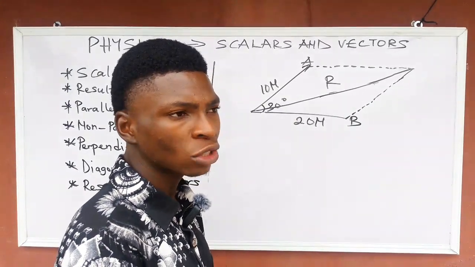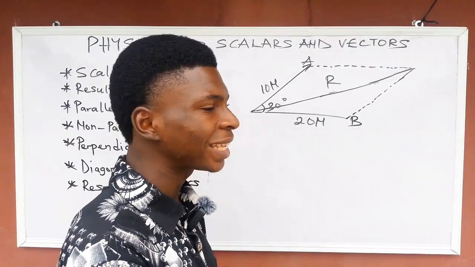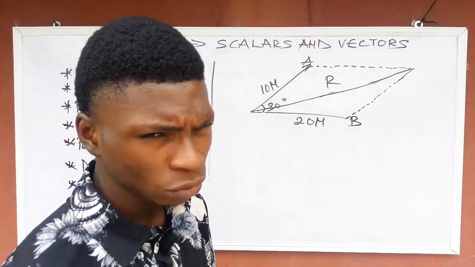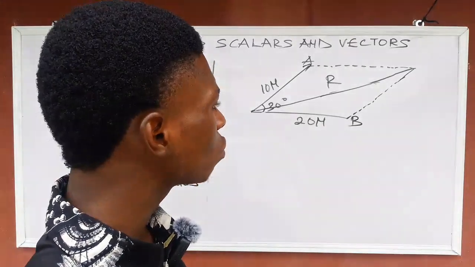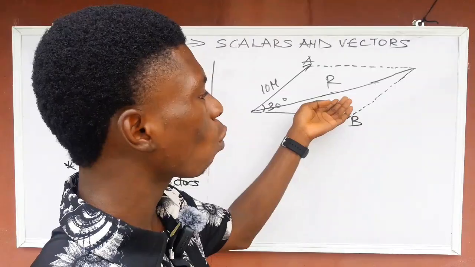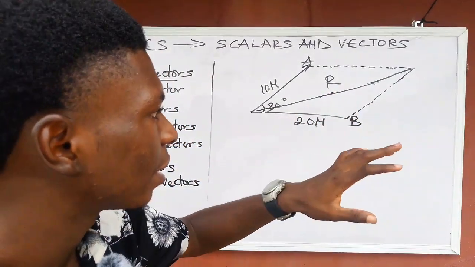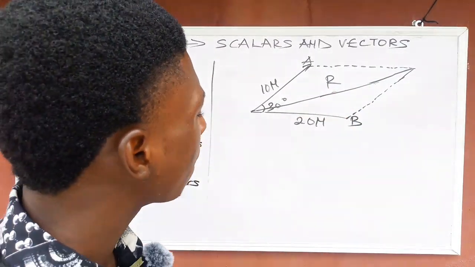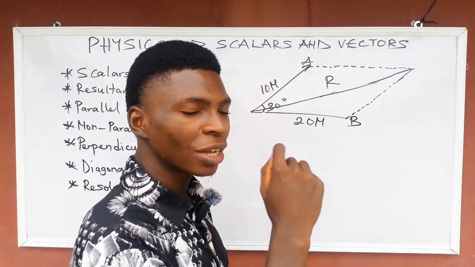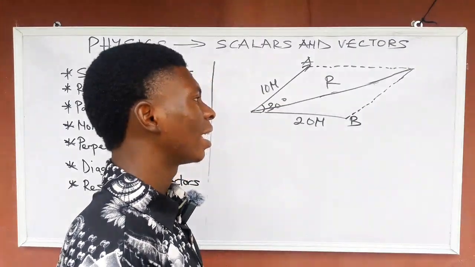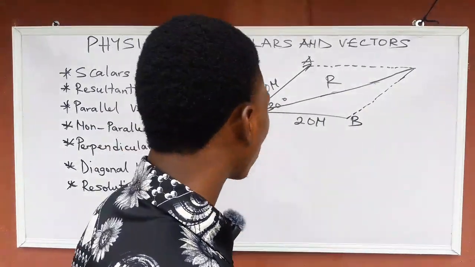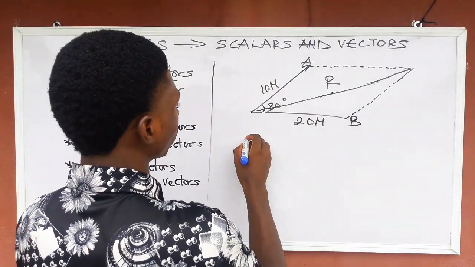I told you that SOHCAHTOA and Pythagoras theorem are only applied in the right triangle. You don't use them in any triangle. And this one is not a triangle, it is a quadrilateral. It has 4 sides. So there are 2 ways you can solve this. We are going to be using the cosine rule. Cos rule. This is the cos rule.